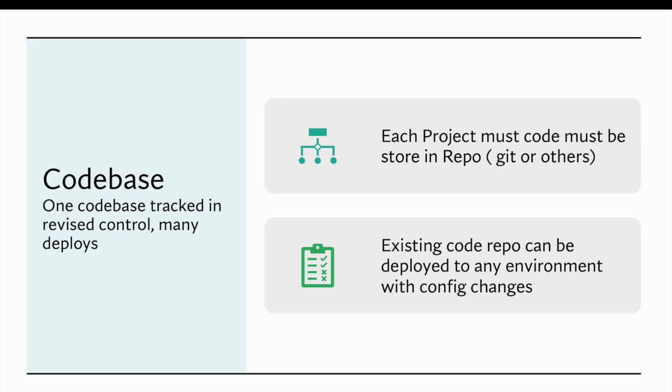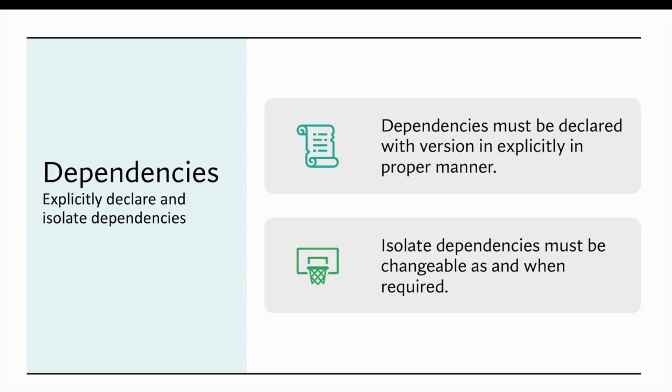Okay, now let's get to the next point, dependencies. It says dependencies should be explicitly declared and isolated. What exactly it says is that if you have any dependencies in your application, they should be declared explicitly with versions, in a proper manner. In the case of Python, we have requirements.txt. Similarly, whatever your dependencies are, you define them.